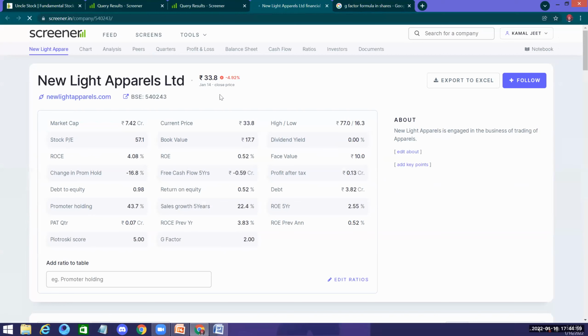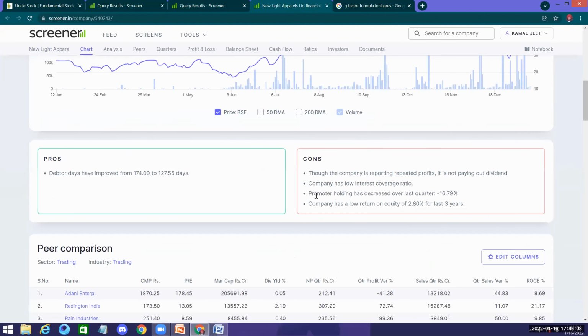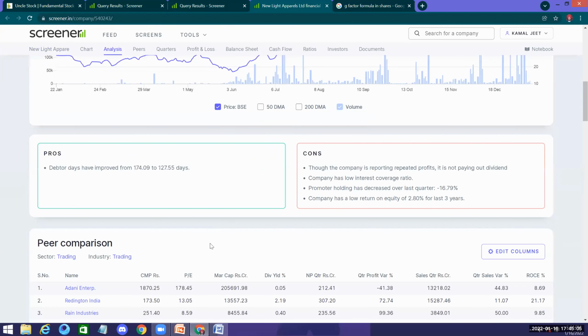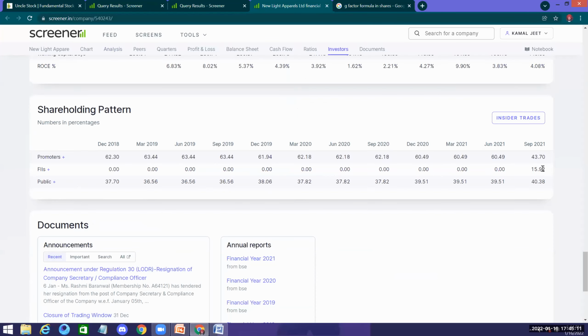Now let's go down and see what I'm saying. You have a lot of negatives out here. Let's see the FIIs. Here, there is no data showing. In September, the FIIs increased their holding by 15.92, and they have bought the stock from the promoters itself. So if we trust that the FIIs are going to invest in something which is good, this is how you find it out.